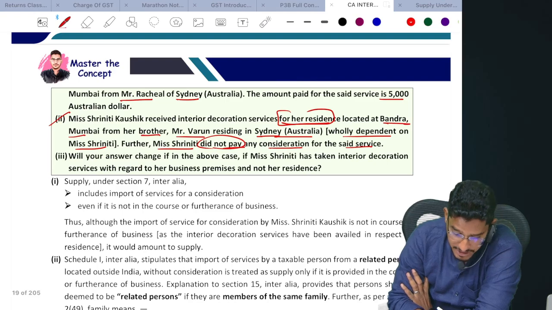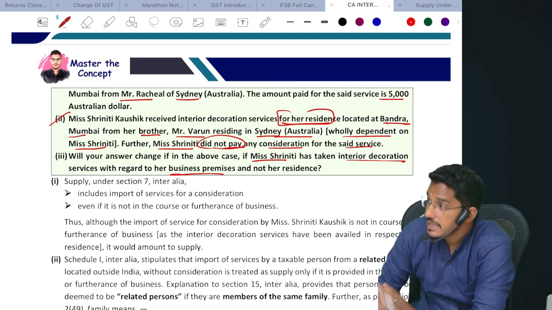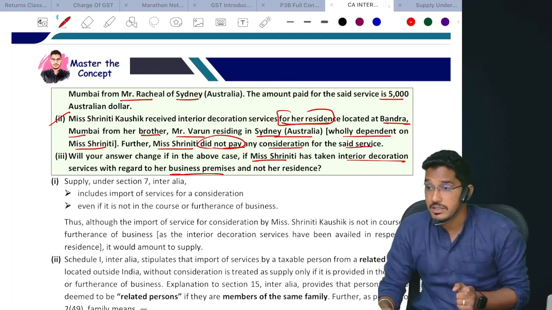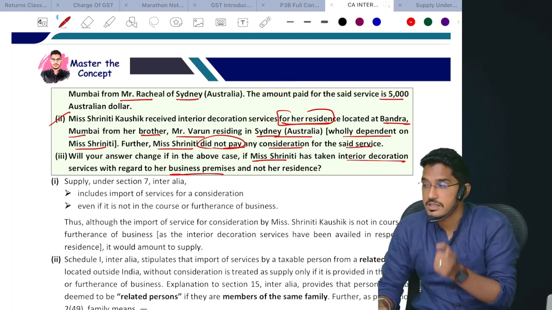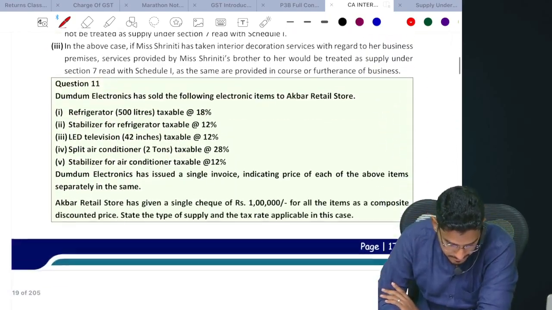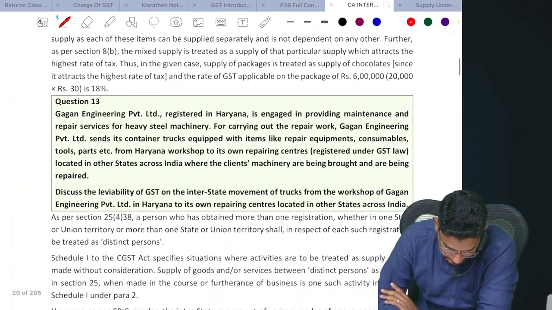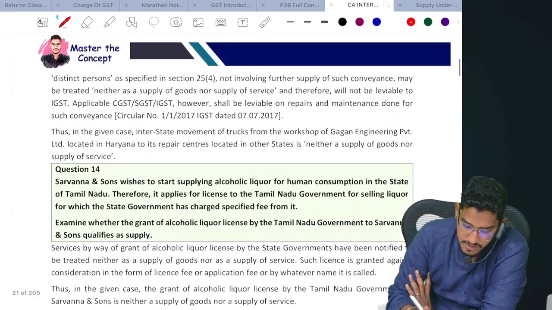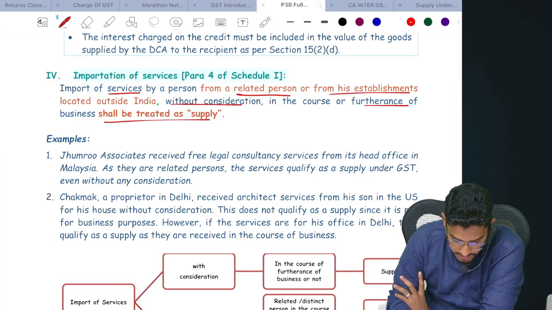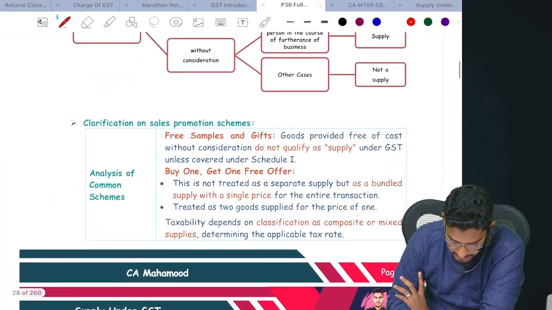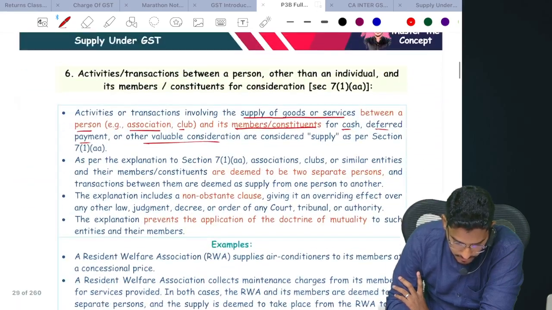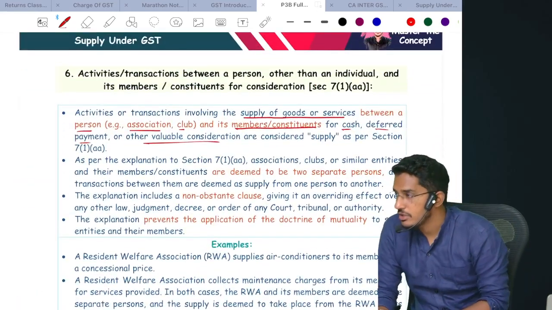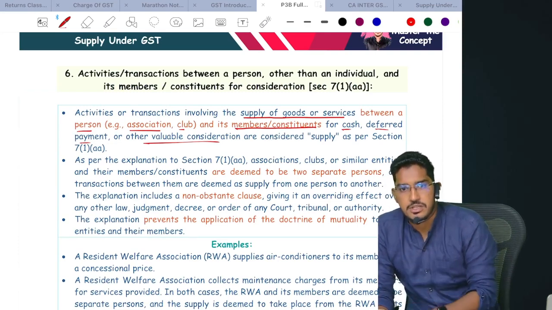Will your answer change if, in the above case, Miss Srinidhi has taken interior decoration services for her business purposes and not for her residence? Then it will qualify as supply as per section 7 subsection 1 clause C. I think that's enough regarding this provision, where the majority of students make mistakes. I hope I was able to simplify that. So with this we have completed section 7 subsection 1 clause C also. Section 7 subsection 1 we have successfully completed.